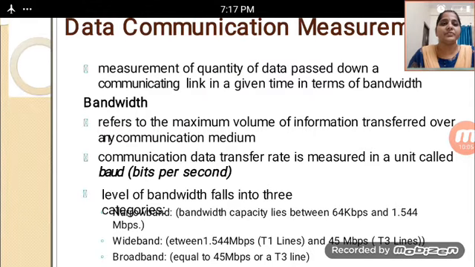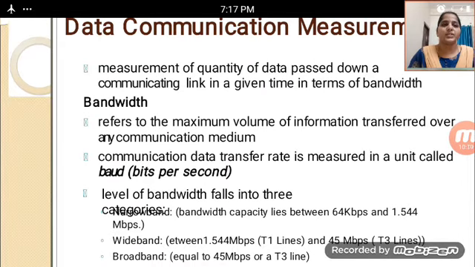Bandwidth refers to the maximum value of information transferred over any communication medium. The communication data transfer rate is measured in a unit called baud, or bits per second, in bandwidth. We also call it bits per second, and these bits describe the data transfer rate.